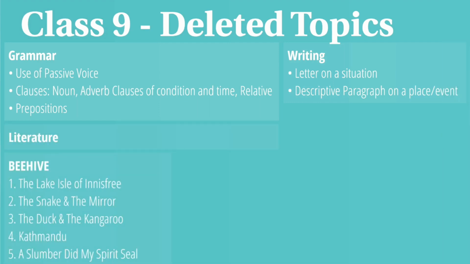Let's discuss the literature section now. The first book, the main book that's called Beehive, we have 5 chapters that have been reduced, 5 units including poetry and prose. The first poem is The Lake Isle of Innisfree. This has been reduced. The second one is the prose called The Snake and the Mirror. The third poem is called The Duck and the Kangaroo. The fourth one is a travelogue called Kathmandu. It's a prose. And the fifth one is A Slumber Did My Spirit Seal.